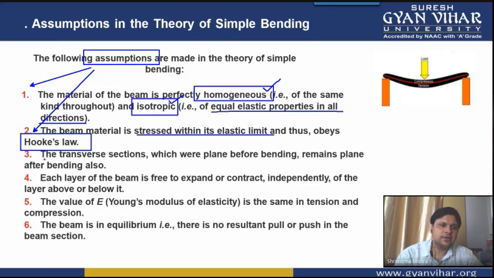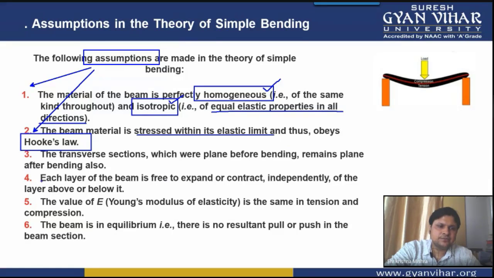Transverse means the sections are either longitudinal or transverse, and transverse sections are considered plane before and after the bending.